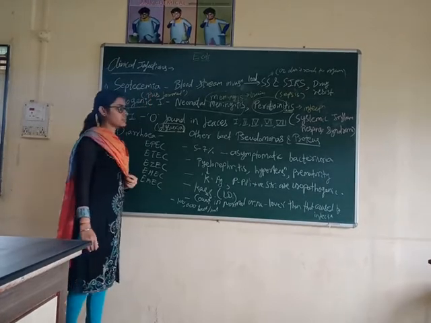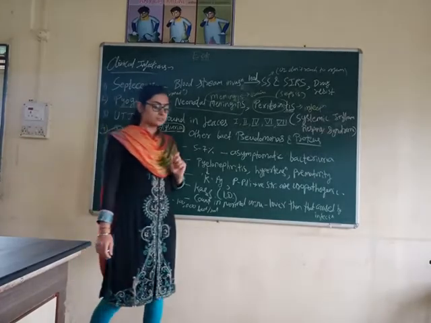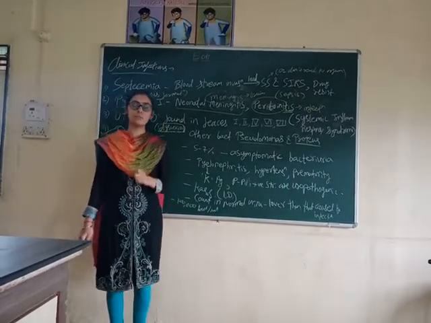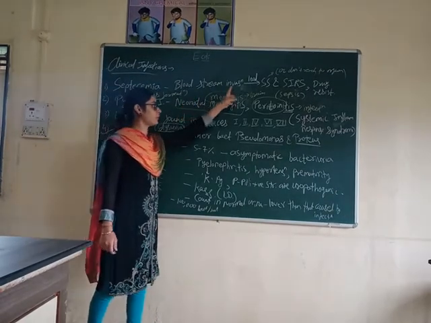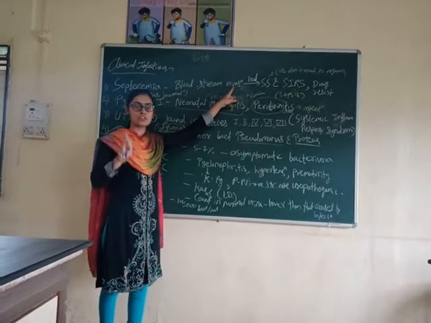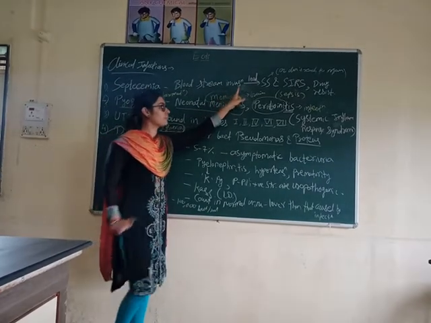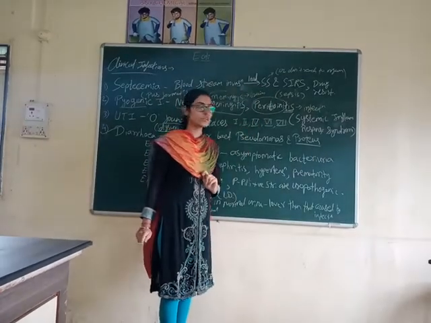First we will see what is septicemia. Septicemia is the invasion of the pathogenic E. coli into the bloodstream. Bloodstream invasion means what? Pathogenic E. coli enters the bloodstream and leads to septic shock. SS stands for septic shock.